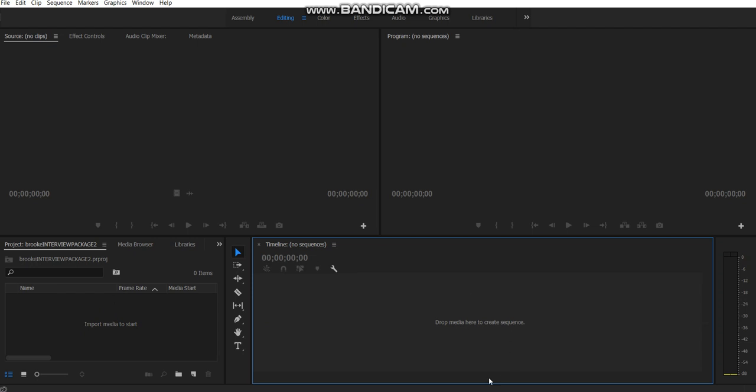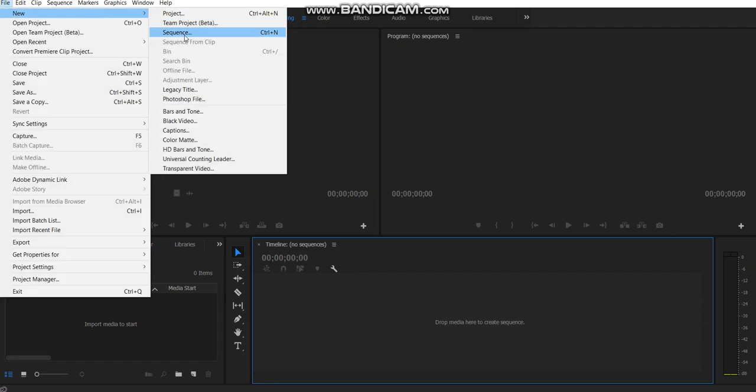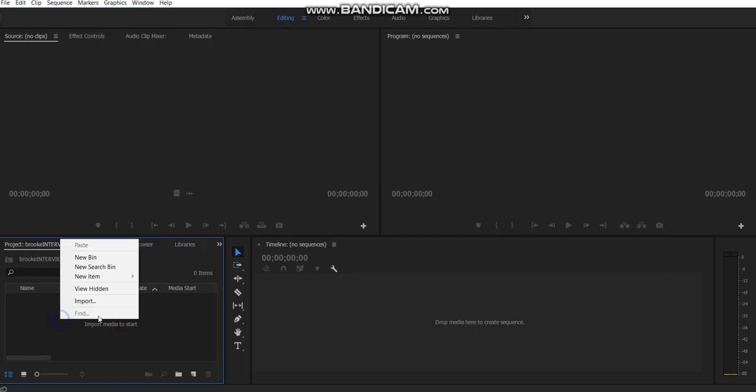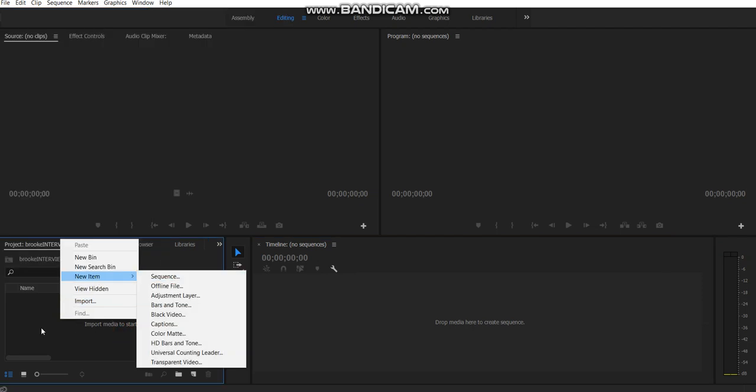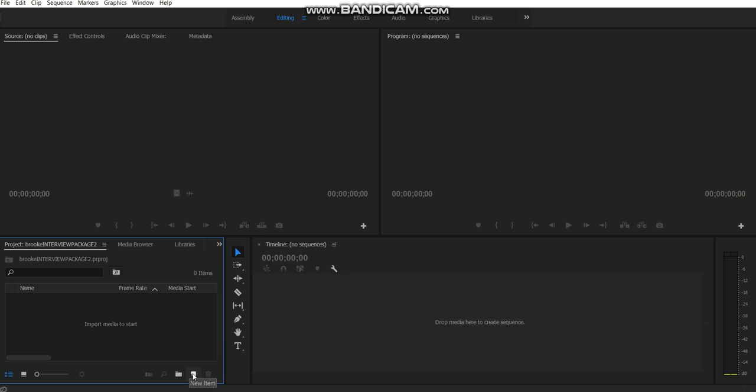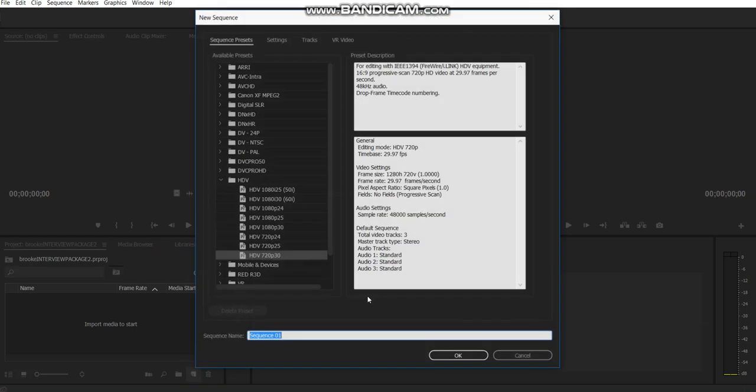A sequence is where you can edit your clips, and it's going to be based on your output module. So for this particular situation, you can go to File, New, Sequence. You can right click and choose New Sequence, or we can click on the New Item button here at the bottom and choose Sequence. So we're going to create a timeline or a project that's in HDV, 720p, 30 frames per second.